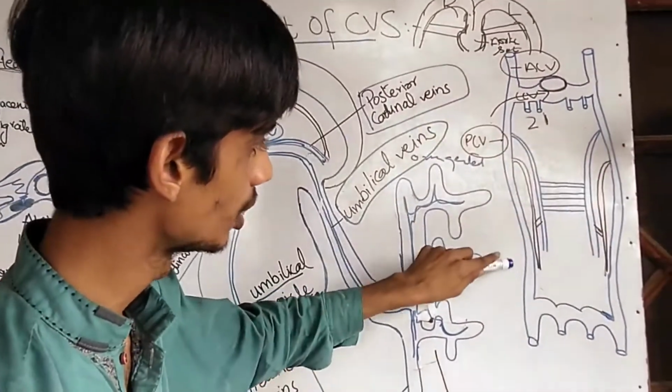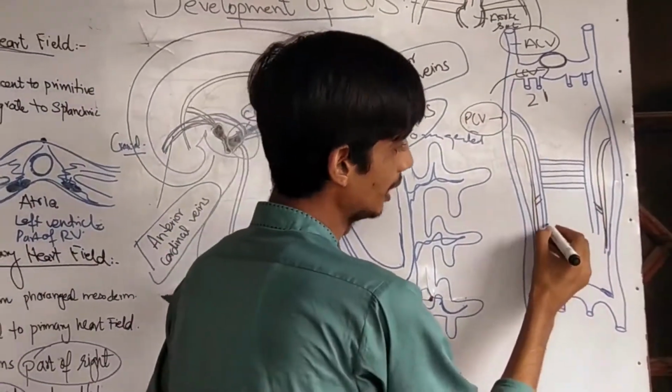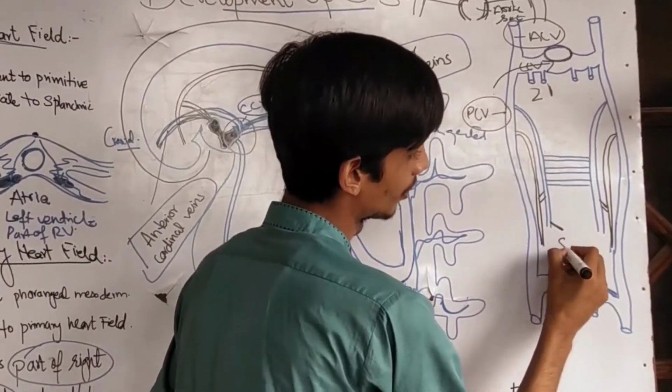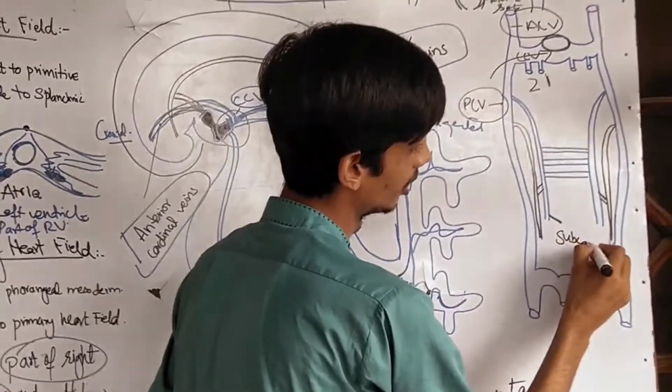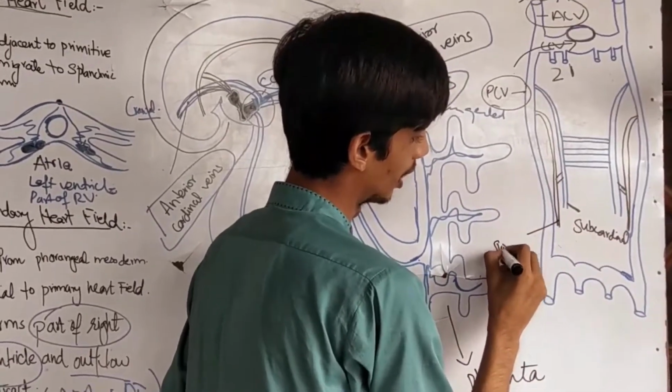Now along with the posterior cardinal vein, there are two other types of veins which are formed. The one over here is the subcardinal vein, and here it is the supracardinal vein.